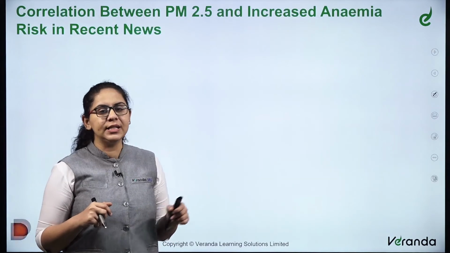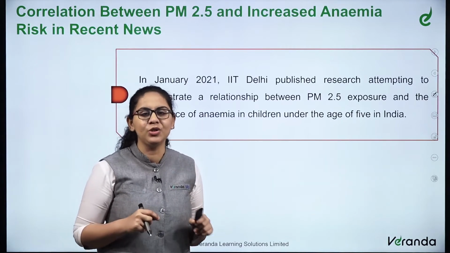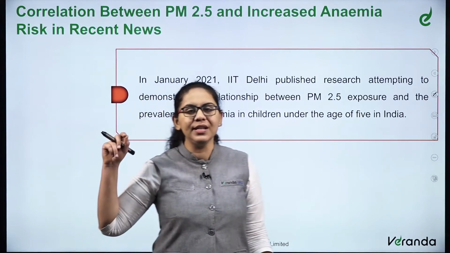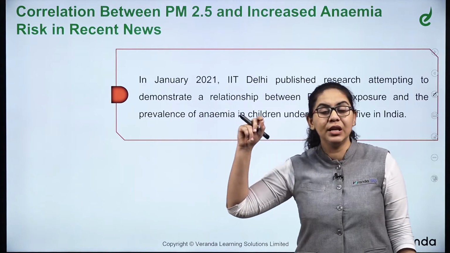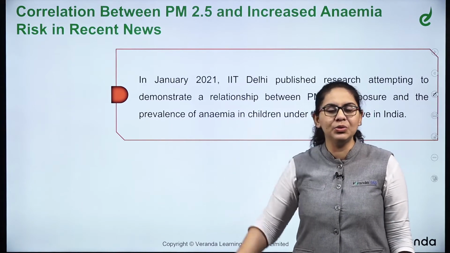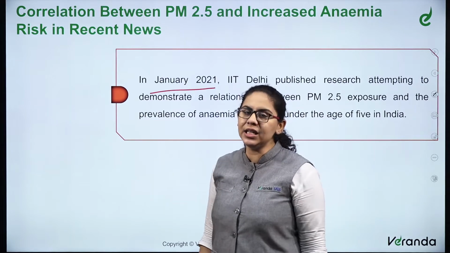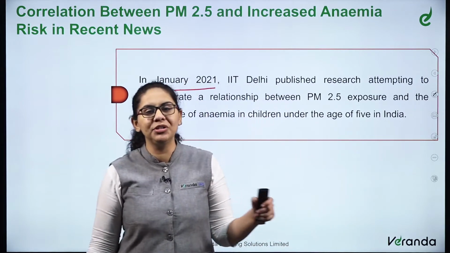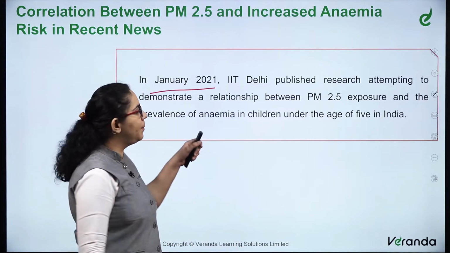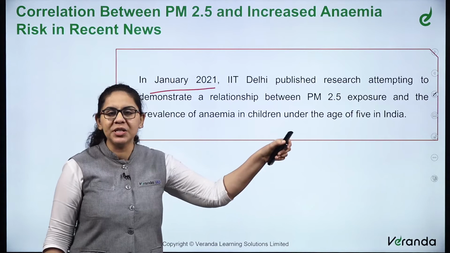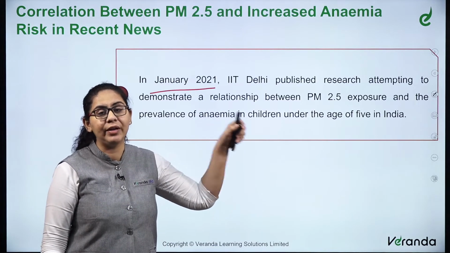We'll discuss ahead the correlation, what does the study say, why this topic is in news. There is a correlation between PM 2.5 and increased anemia risk in recent news. What does the news article say? In January 2021, IIT Delhi published research attempting to demonstrate a relationship between PM 2.5 exposure and the prevalence of anemia in children under the age of 5 in India.